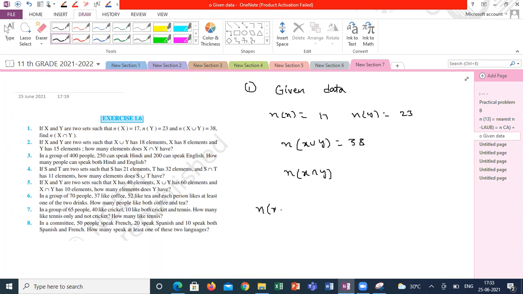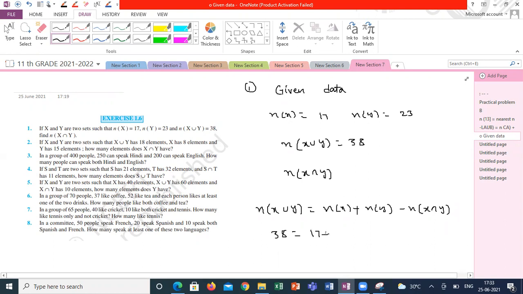We know n of x union y is equal to n of x plus n of y minus n of x intersection y. So 38 is equal to 17 plus 23 minus n of x intersection y. From here, n of x intersection y is equal to 40 minus 38, it is 2. That is two elements which are common to x and y.